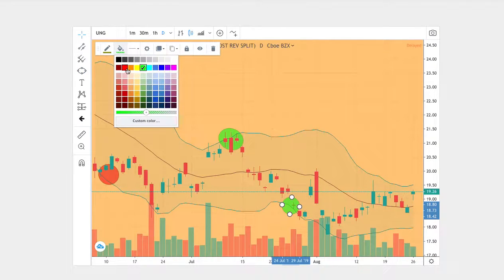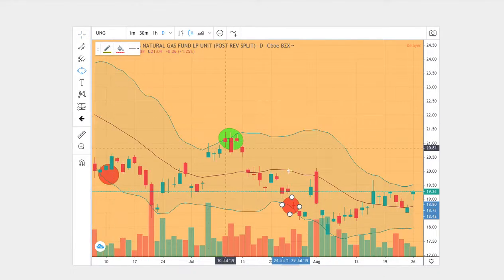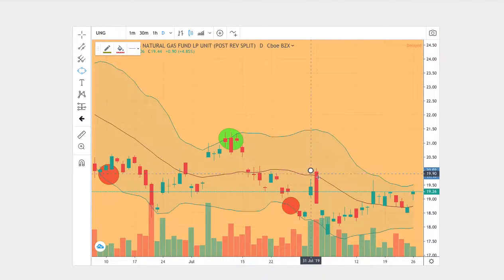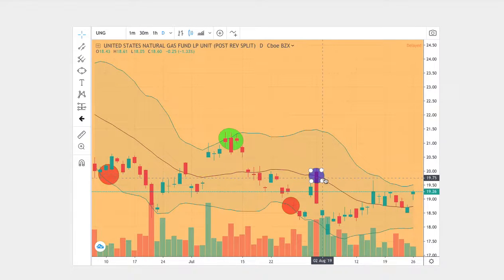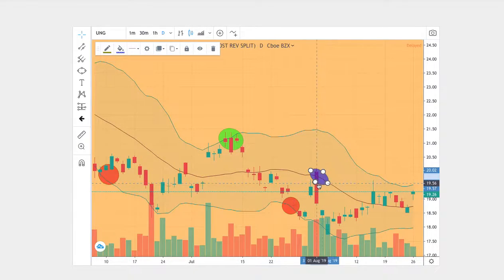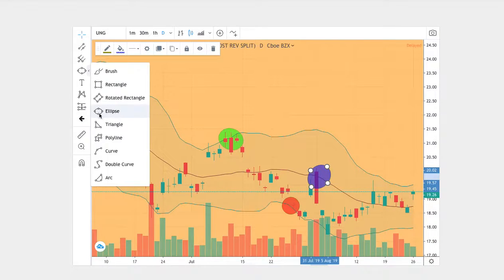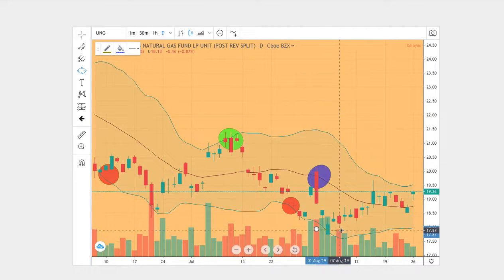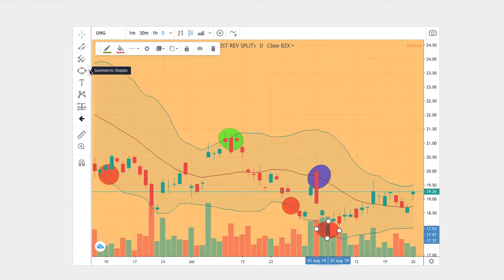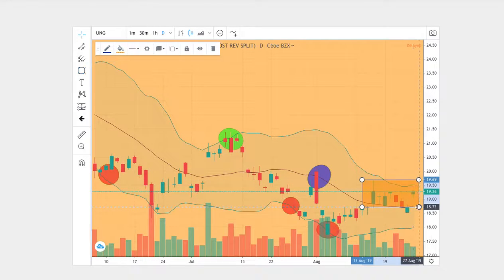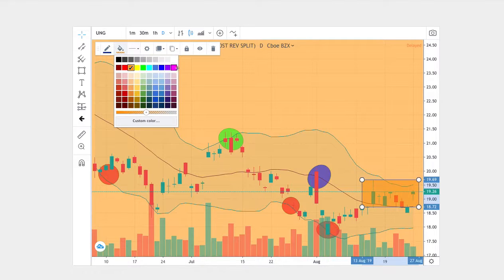And then after that, we attempted to break above the middle Bollinger Band but failed. So we have a blue circle, and then we proceeded to move down lower, and then we quickly reversed as well. So we have this point, another touch on the bottom Bollinger Band, and next we remain above the middle Bollinger Band towards the end.